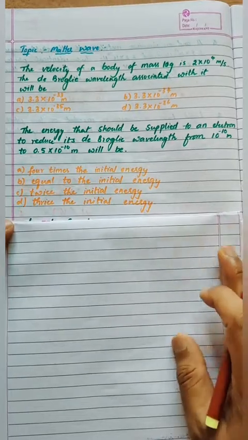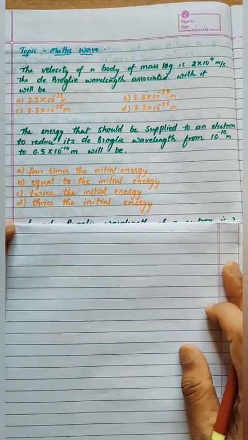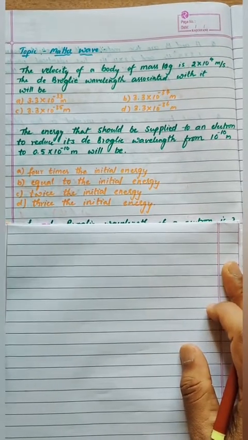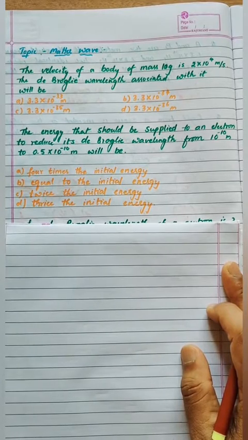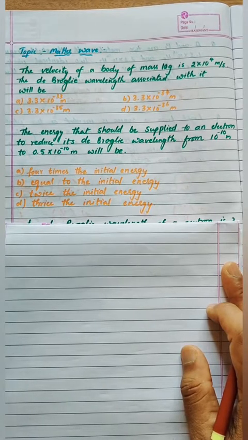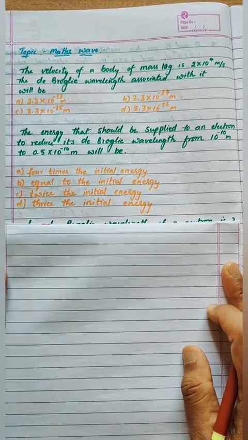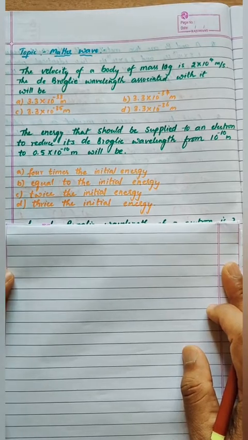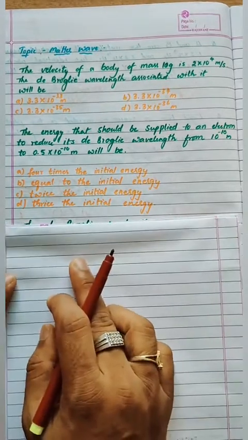Our next question is, the energy that should be supplied to an electron to reduce its de Broglie wavelength from 10 power minus 10 meter to 0.5 into 10 power minus 10 meter, it means half. Okay, so we'll see that now.